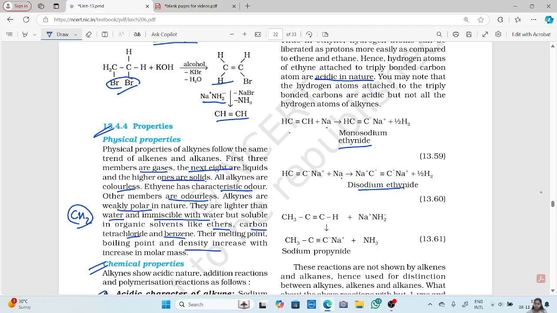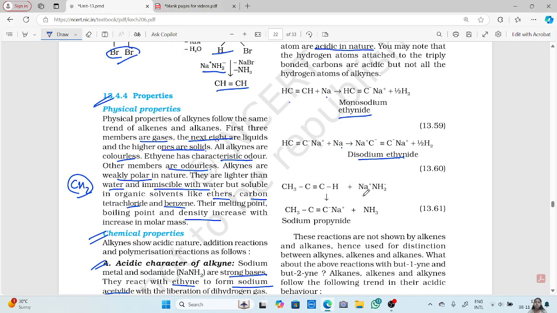So again, half H2 is removed. It reacts with your sodamide. Okay, this is your sodamide. With sodamide, H2 and ammonia are formed.